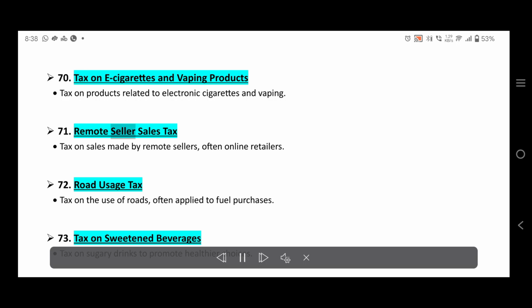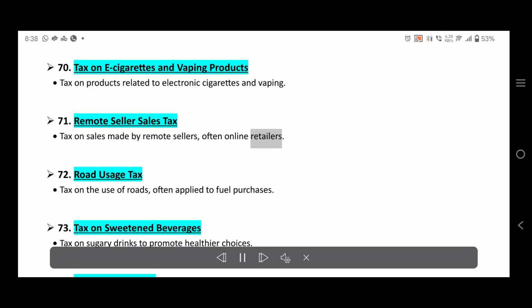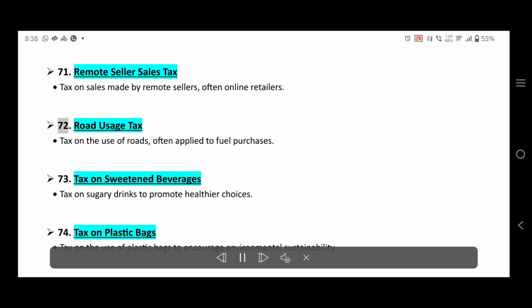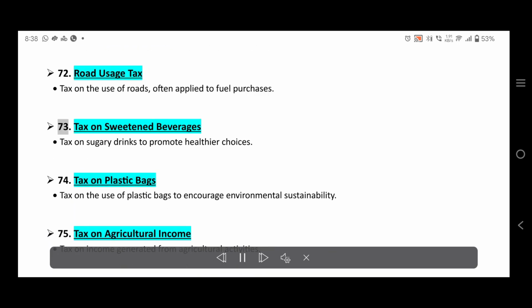71. Remote seller sales tax. Tax on sales made by remote sellers, often online retailers. 72. Road usage tax. Tax on the use of roads, often applied to fuel purchases. 73. Tax on sweetened beverages. Tax on sugary drinks to promote healthier choices.